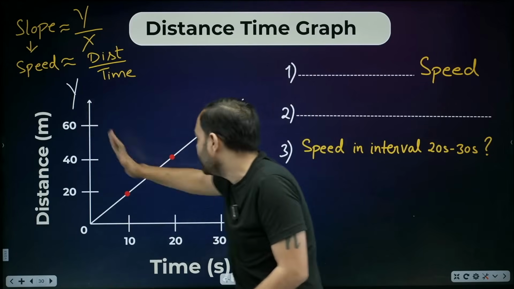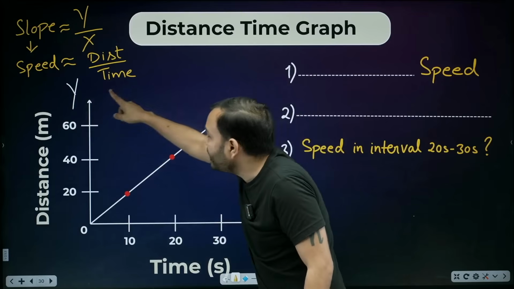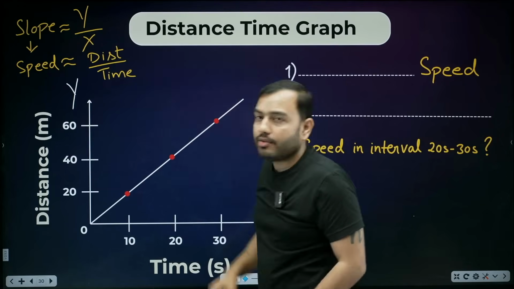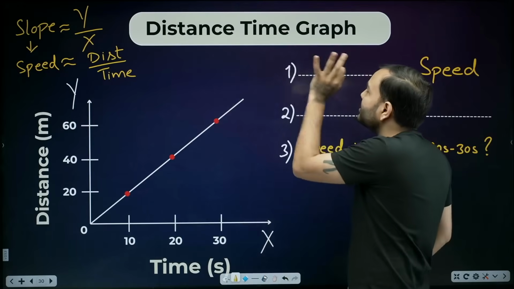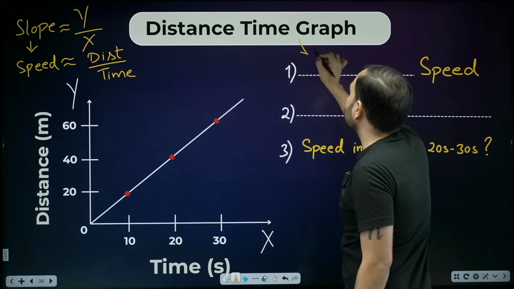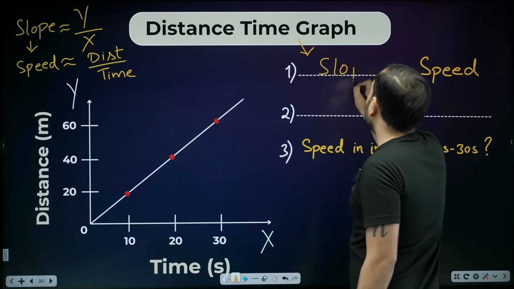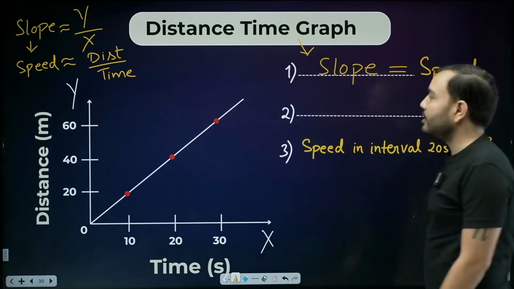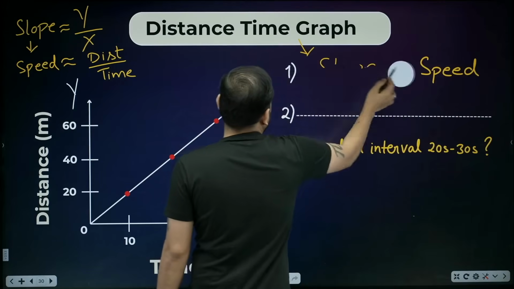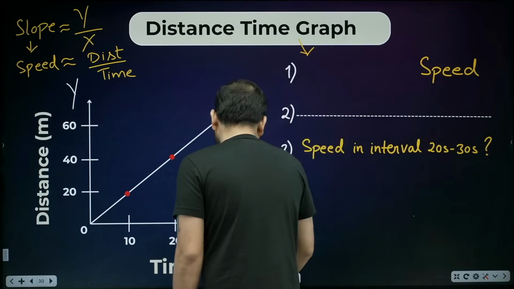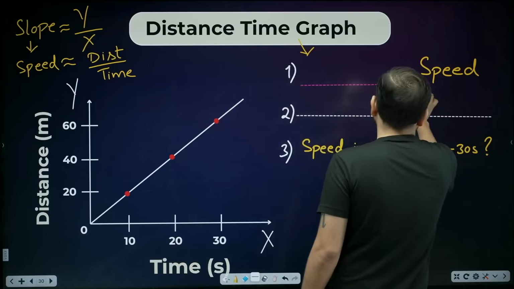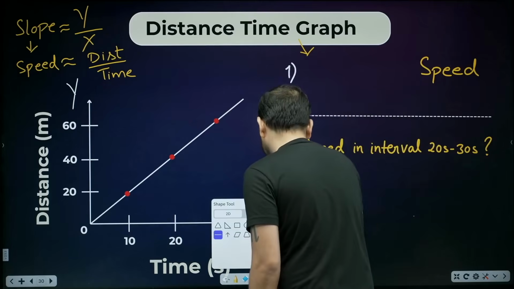Why? Slope, I told you, is y over x. The y-axis is distance, the x-axis is time. So, distance upon time. Remember this: the slope of the distance time graph, what will it tell us? It will tell us speed. You must remember this one thing, that the slope of the distance time graph will tell us speed. Clear?